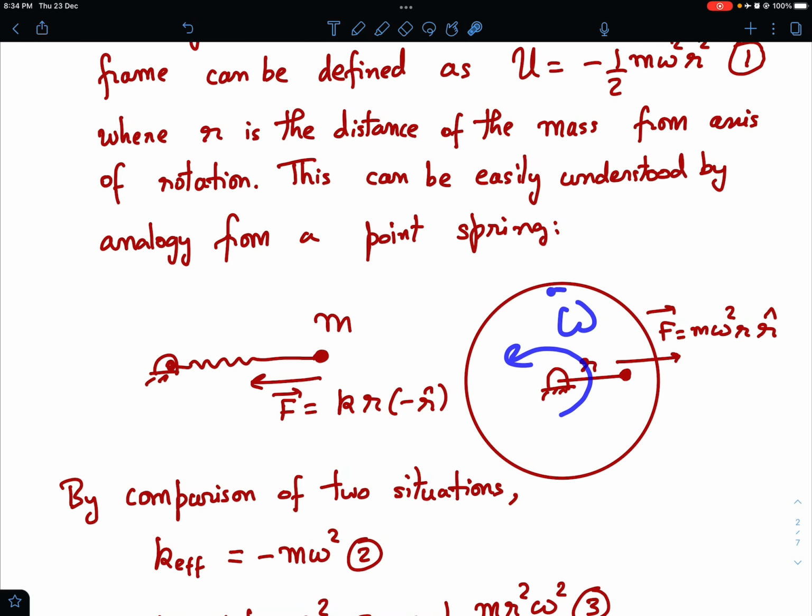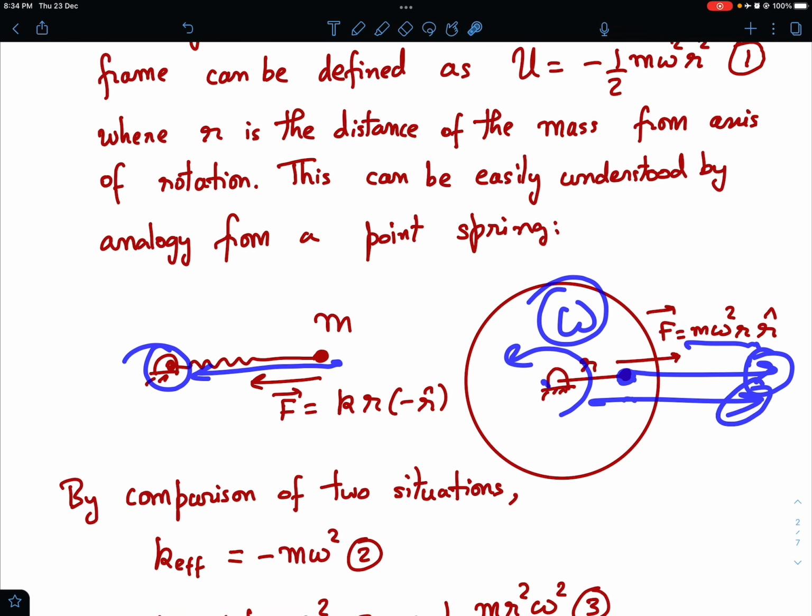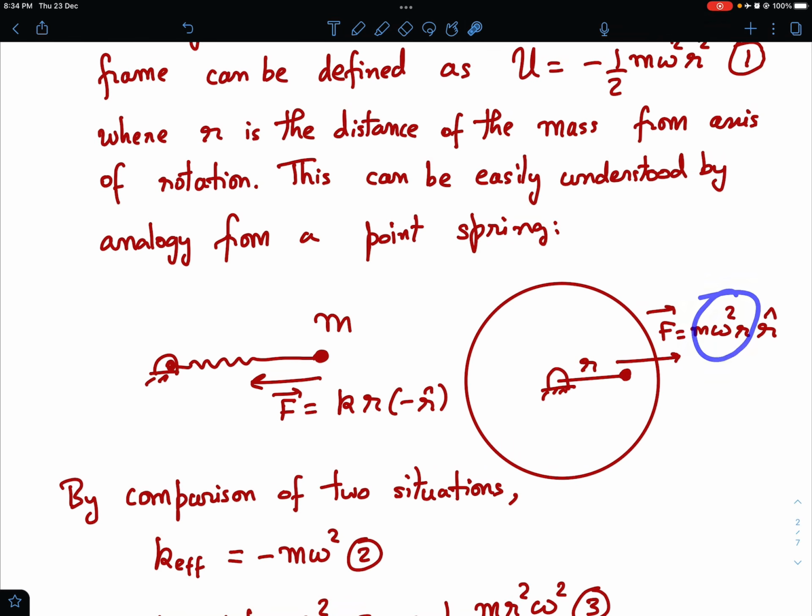Now similarly, suppose I have a turntable rotating with omega, then I have a centrifugal force which is again proportional to r, but the difference is the spring force is towards the pivot, whereas the centrifugal force is away from the pivot. So this is just like a spring force, except here the spring constant is negative. Here we had k r and minus r cap, and here we have m omega squared r and plus r cap.